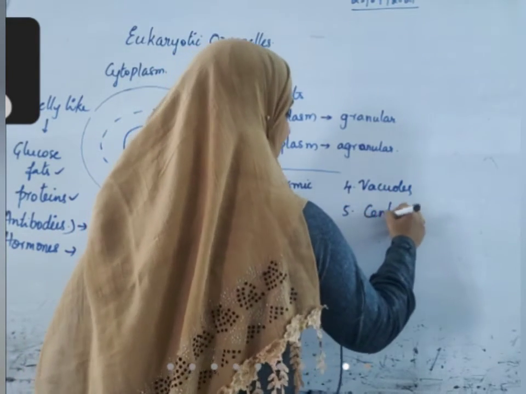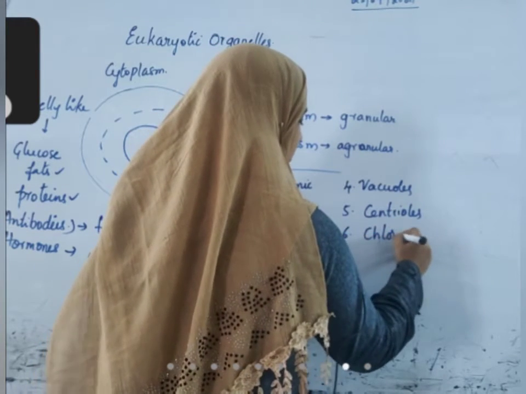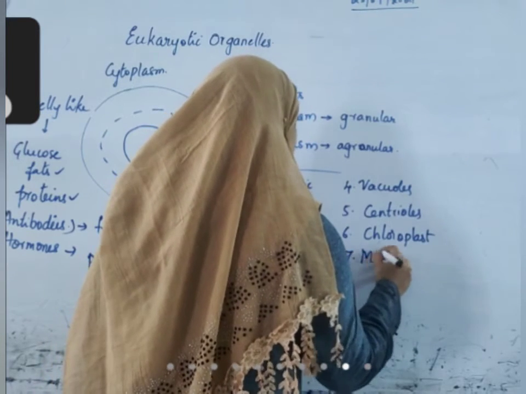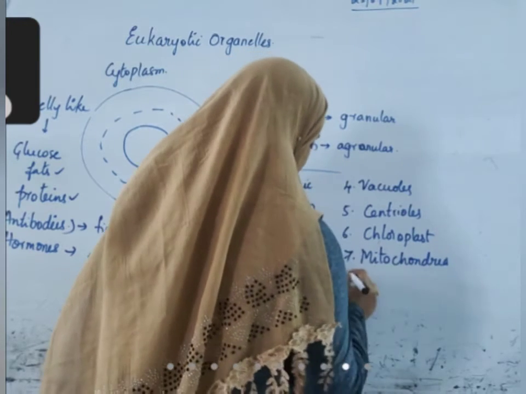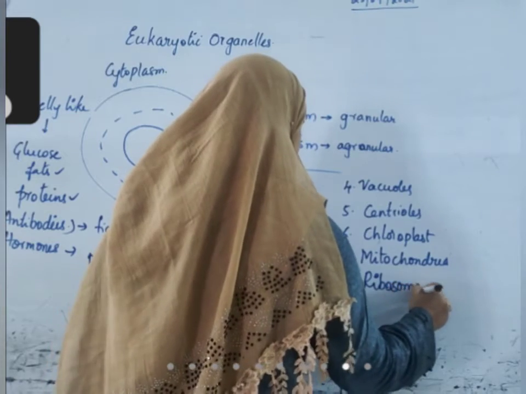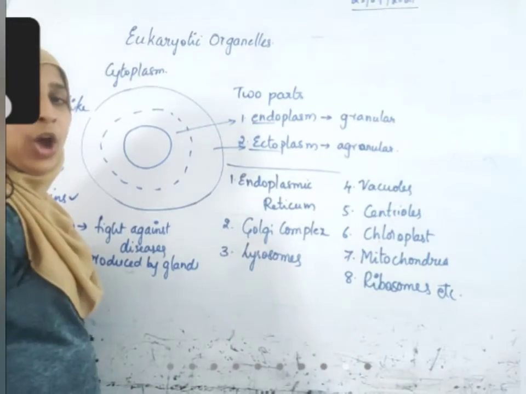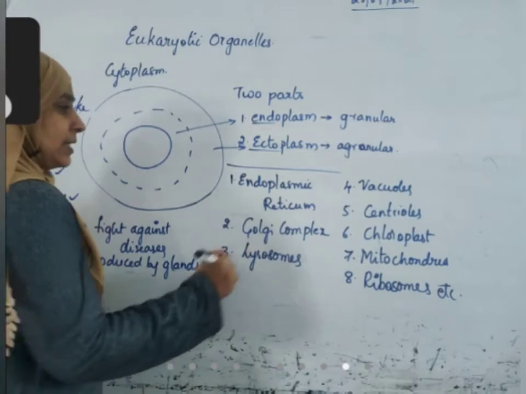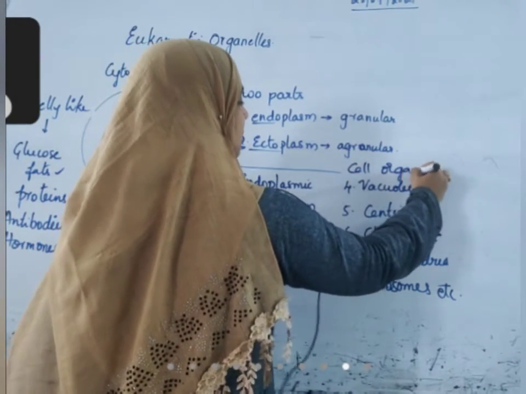Fifth, centrioles, chloroplast, mitochondria, ribosomes, etc. All these are called cell organelles. These components of the cell are called cell organelles.